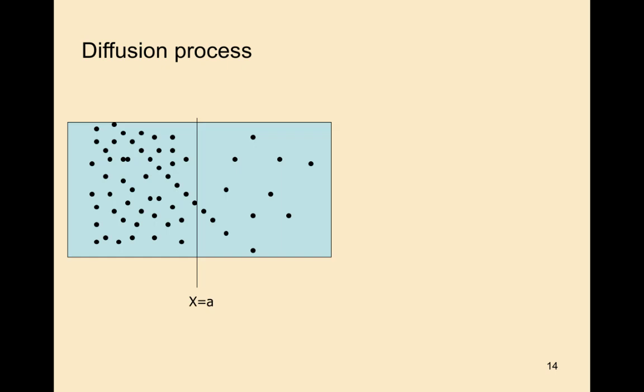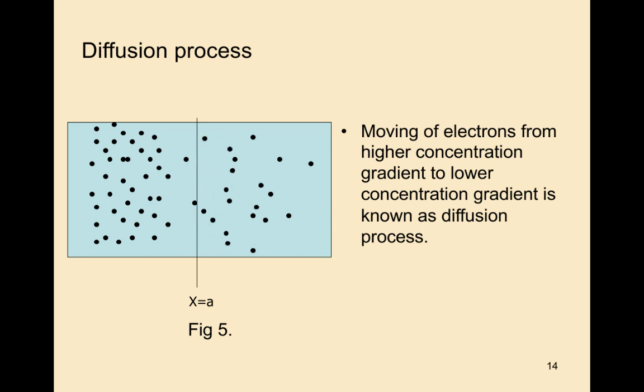Diffusion process. The diffusion process is the moving of electrons from a higher concentration gradient to a lower concentration gradient. That means electrons moving from a higher concentration gradient to a lower concentration gradient is known as the diffusion process. See this in the diagram, and we get a clear idea.